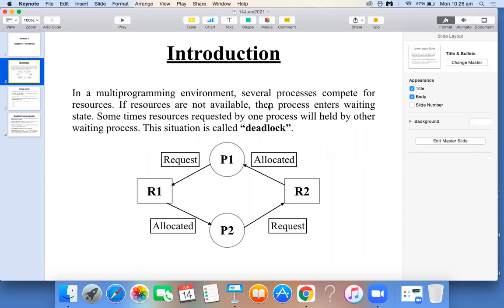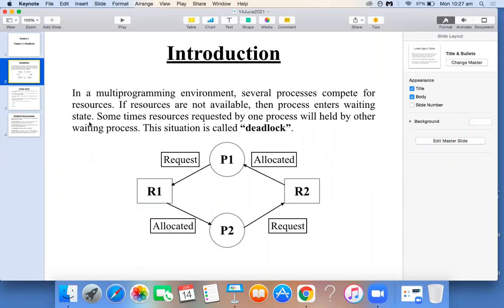It will not be able to execute by itself. So to execute any program or process, you have to give resources to it. If resources are not available, the process will enter the waiting state.